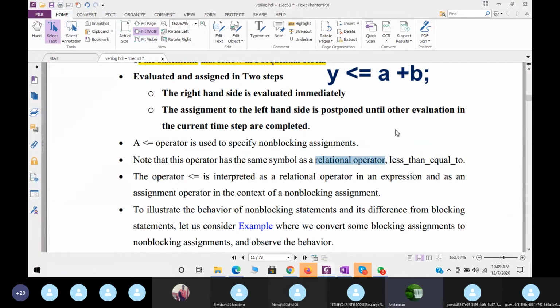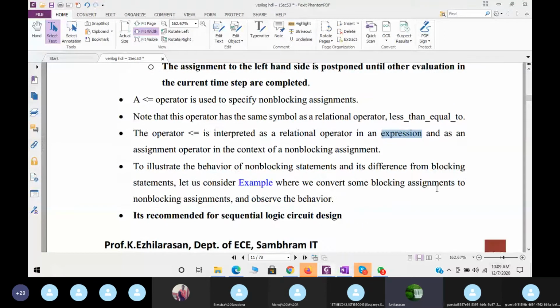That is not the same as the less than or equal to used in non-blocking statements. The operator is interpreted as a relational operator in an expression, like in an if conditional statement, but as an assignment operator in the context of a non-blocking assignment.